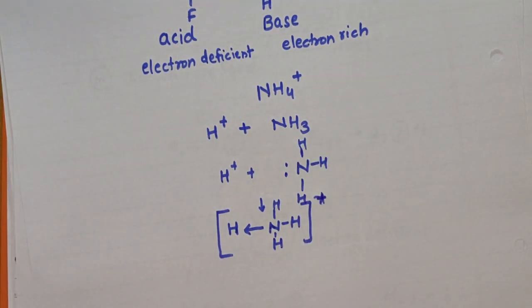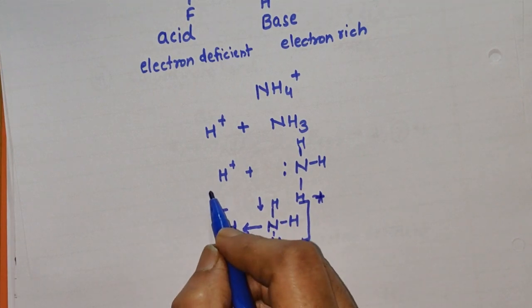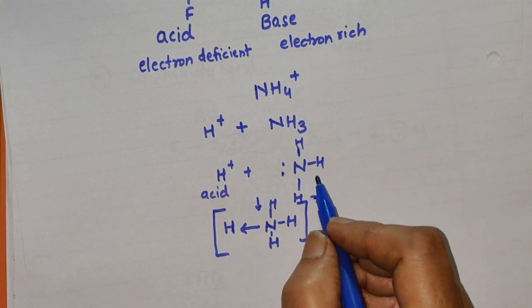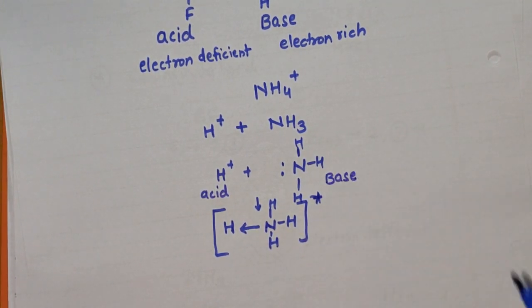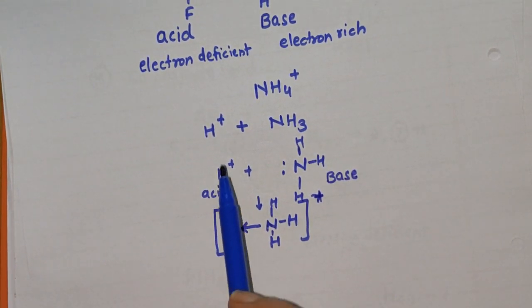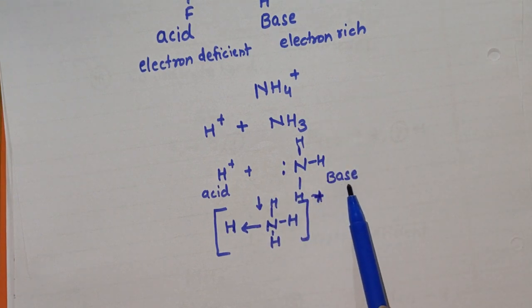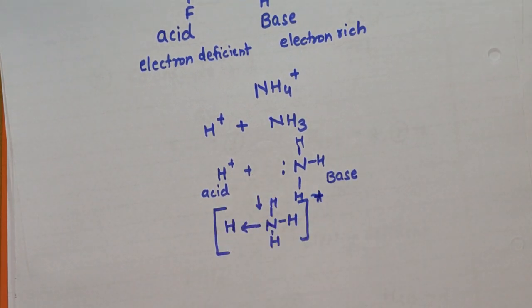And so we see here that the H plus ion, according to Lewis theory, is an acid because it accepts the pair of electrons, and the NH3 molecule is a base because it donates the pair of electrons. And so an electron deficient molecule is an acid and an electron rich molecule is a base. We shall see other examples of acids and bases in the next slide.